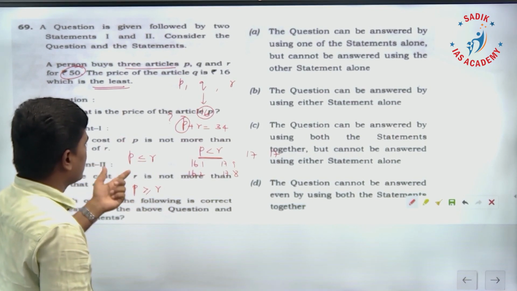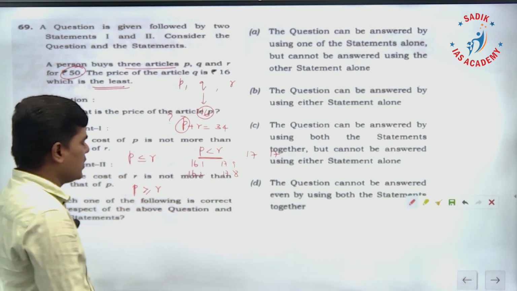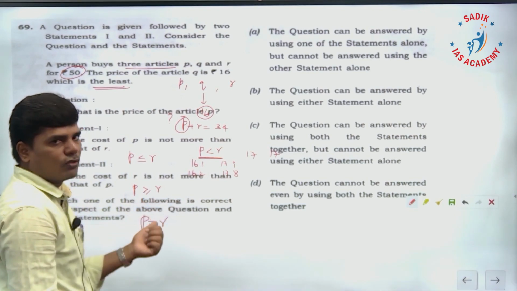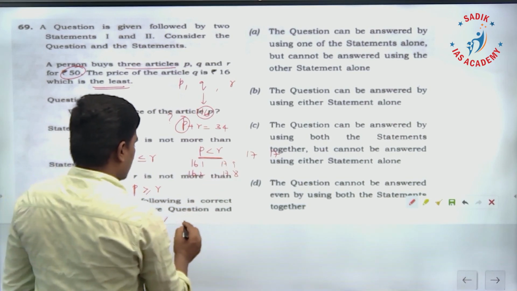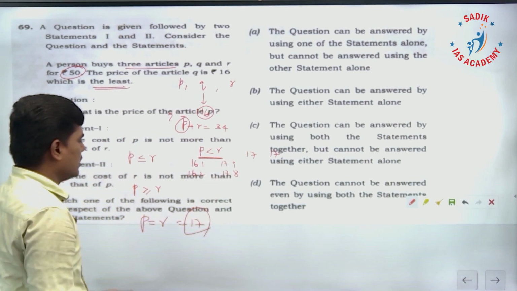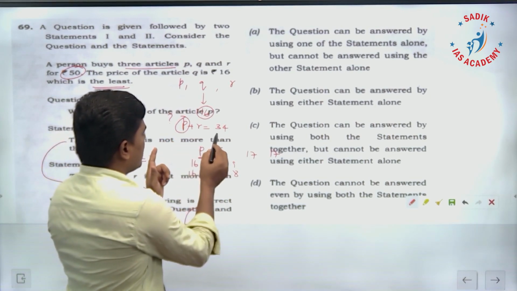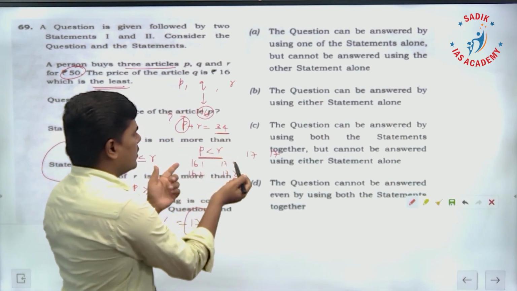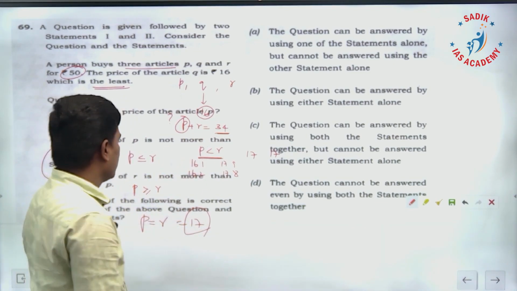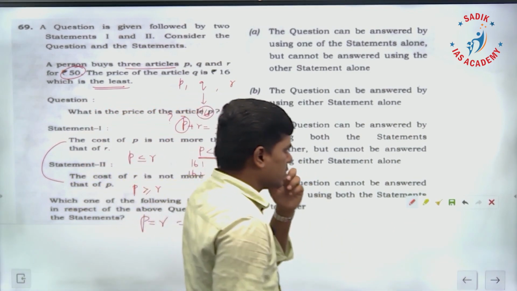So now what is it that we do? We combine. In maths we know that P less than or equal to R, P greater than or equal to R means P is equal to R. That means P and R both are equal. That means it is going to be 17. When I combine both the statements, I am getting P is equal to R, and the sum of P plus R is 34. Therefore, P is equal to R means it should be 17. So when I combine, I am able to answer the question. Therefore, this question answer is C.